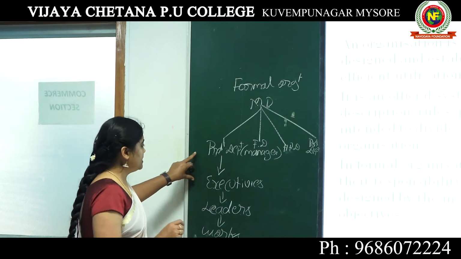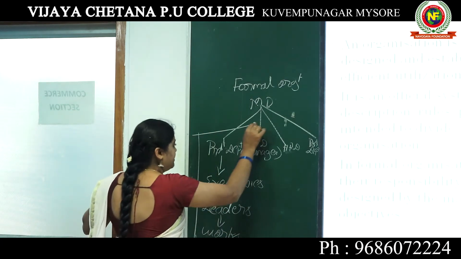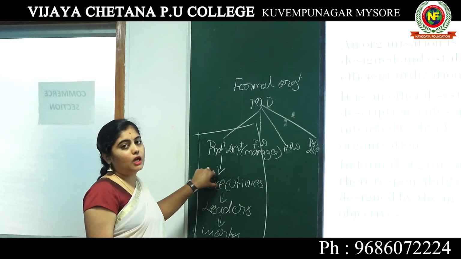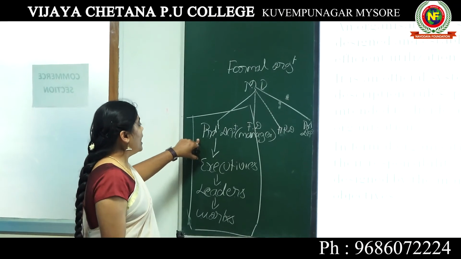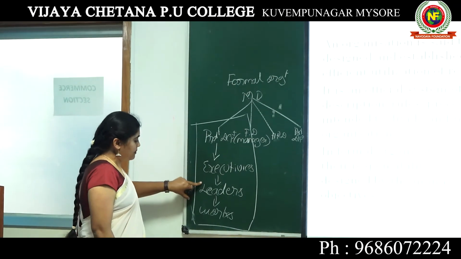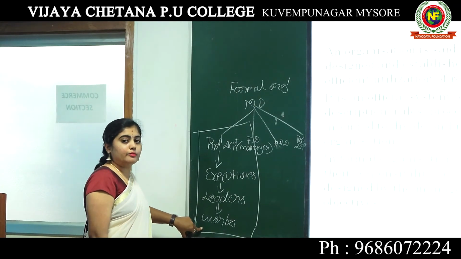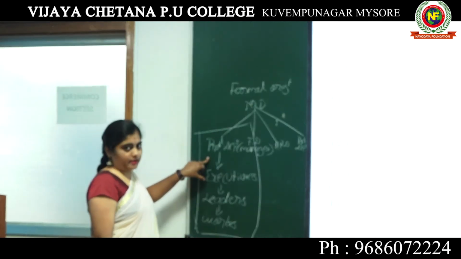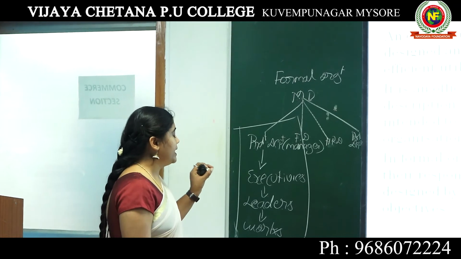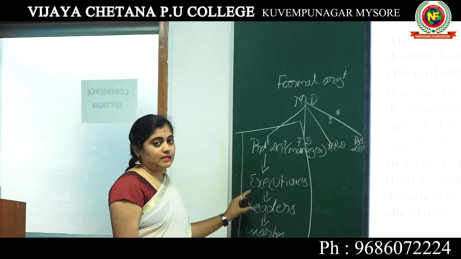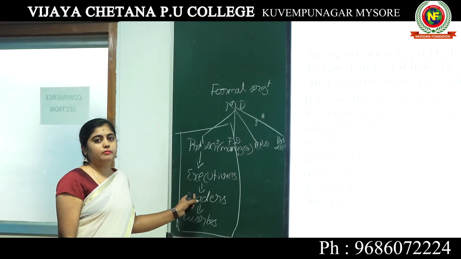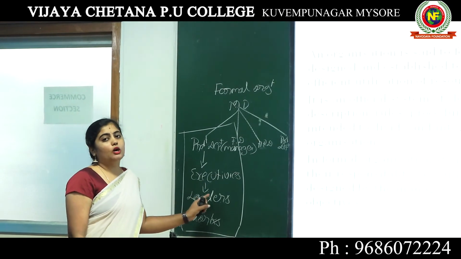So here it is a framework framed by a particular organization. According to the framework, or the designed pattern, the works to be carried out in an organization are clearly defined.